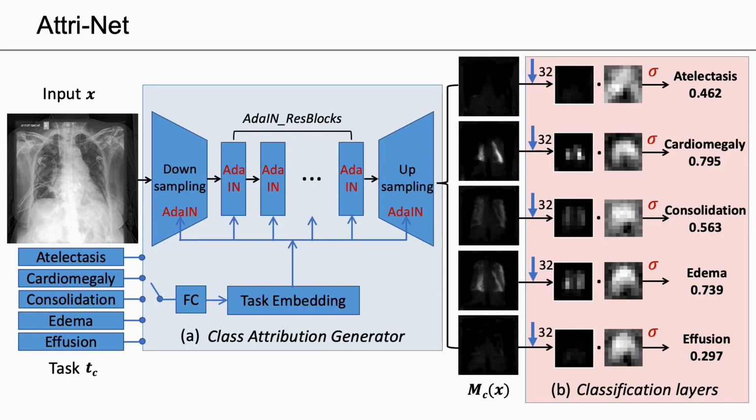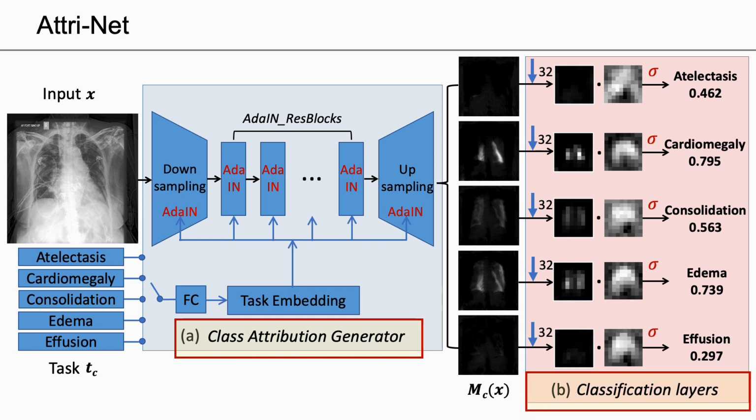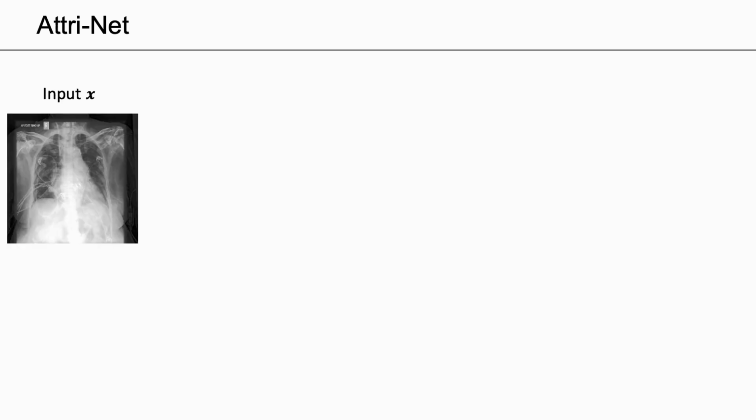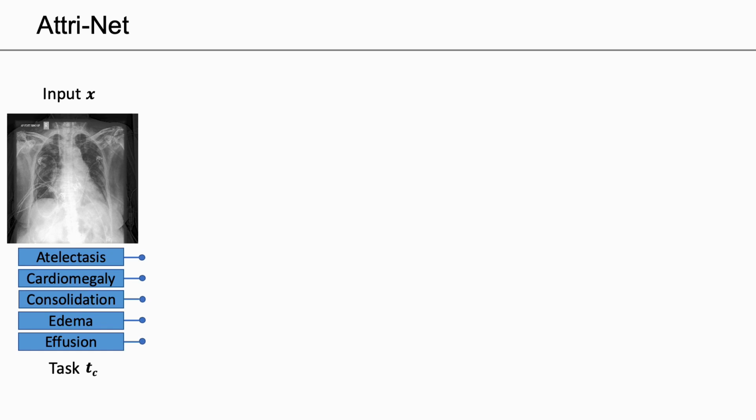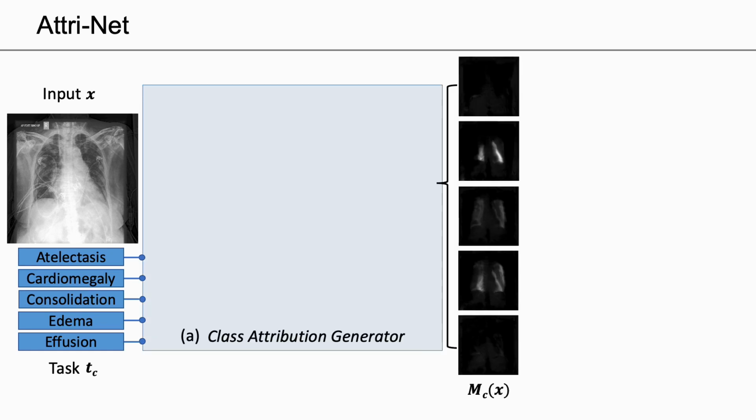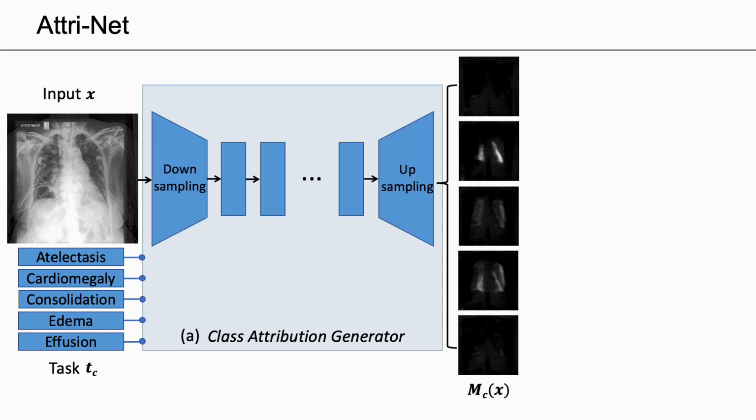In the following, I will give a brief introduction of how Attri-Net achieves inherent interpretability by splitting the classification problem into two parts: generating class-specific counterfactuals with the class attribution generator and making decisions with simple logistic regression classifiers in the classification layers. Given an input X-ray image and a set of diagnostic tasks, the class attribution generator generates a set of class-specific attribution maps based on the input.